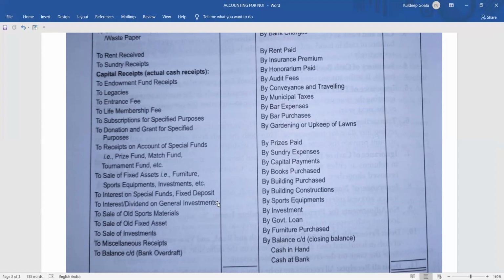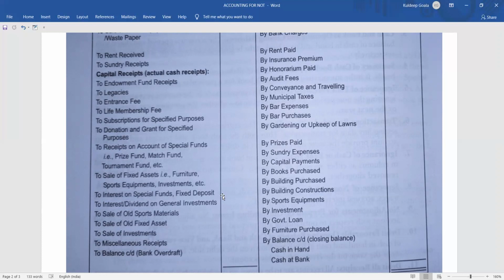The interest that you are going to get on the fund that you have kept in the bank, try to understand what I'm saying. What is the fund name? Match fund. So this particular interest that you are going to get from the match fund will be taken as an income for the match fund itself and will be taken as a capital receipt.